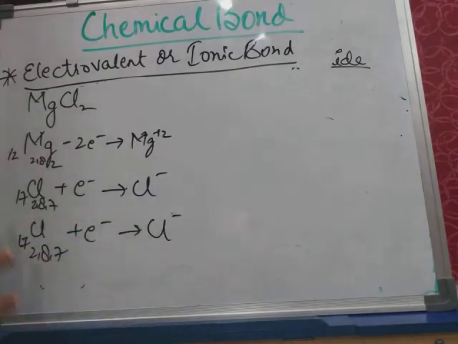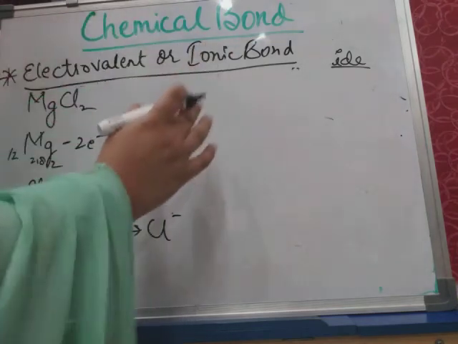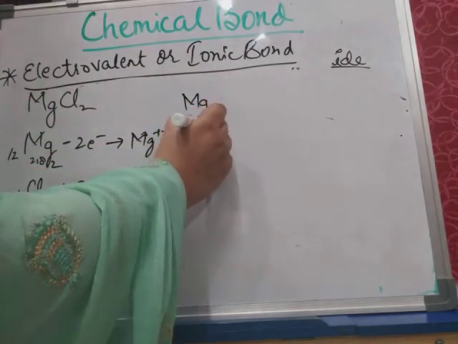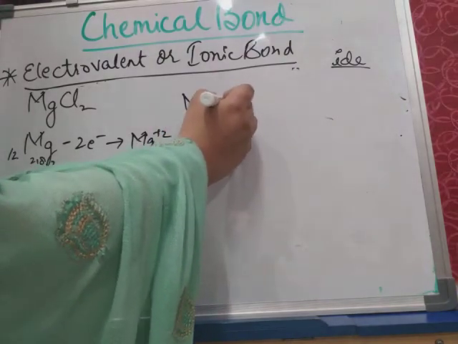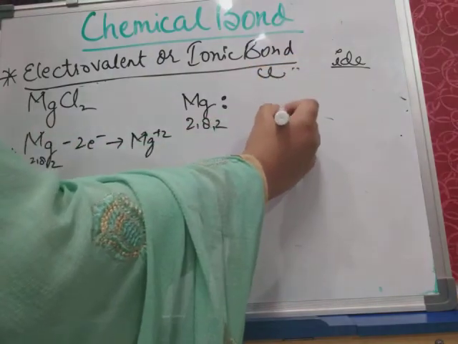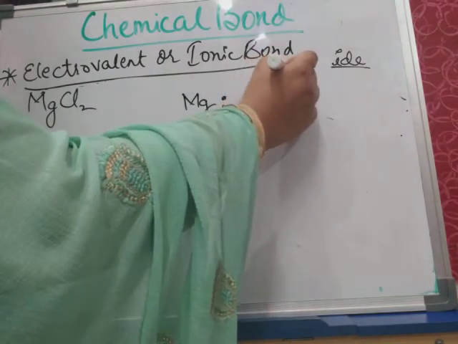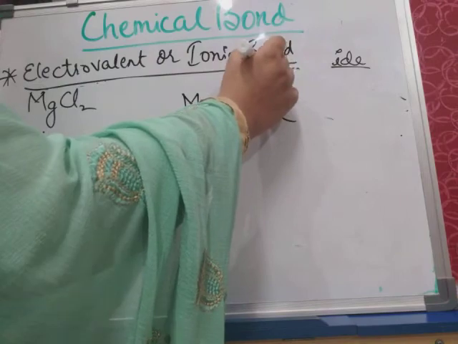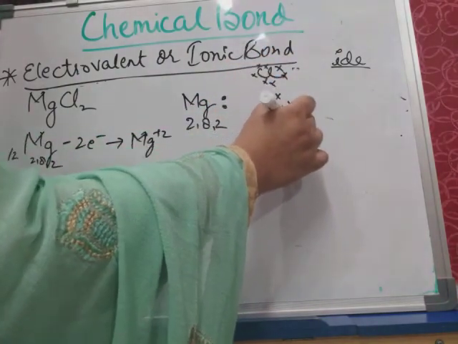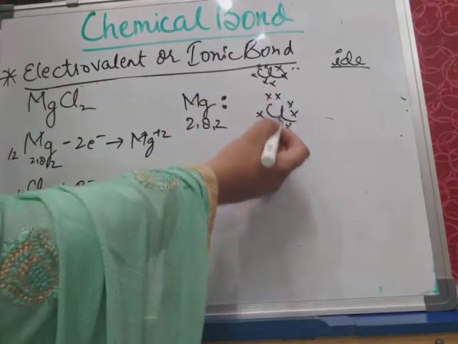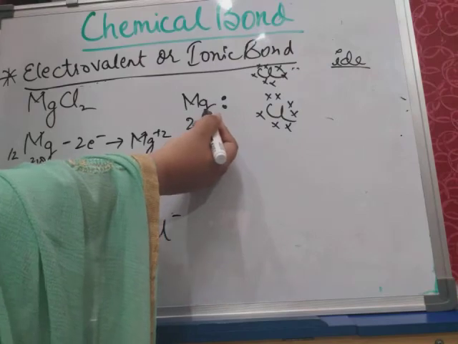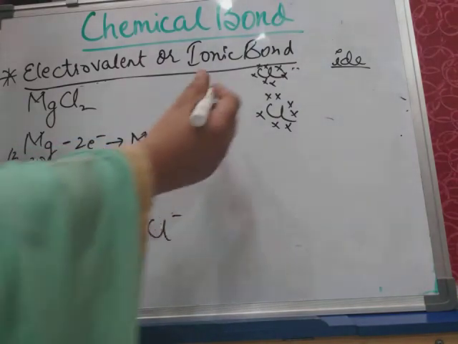Like this, the bond formation will take place. Magnesium, with electronic configuration 2, 8, 2, has 2 valence electrons, and there are 2 chlorine atoms, one here and one here, each having 7 electrons in its outermost shell. So these two have to gain one electron each and magnesium has to lose its 2 valence electrons.